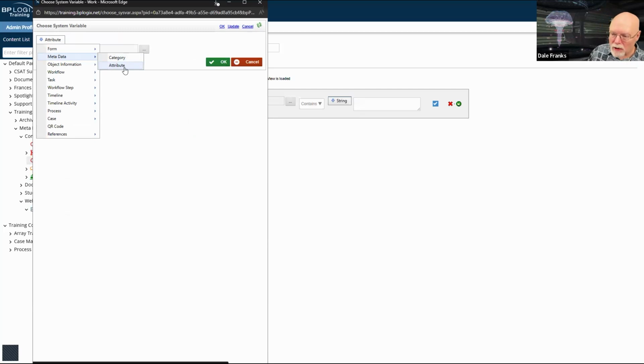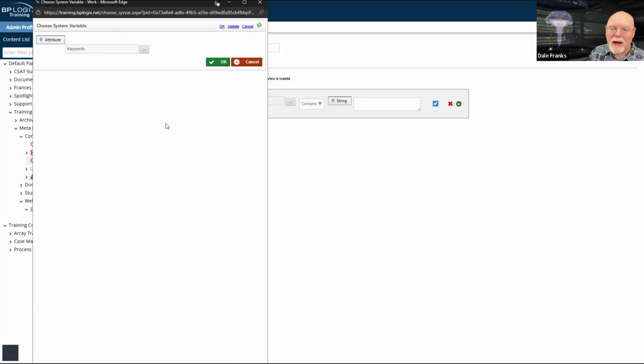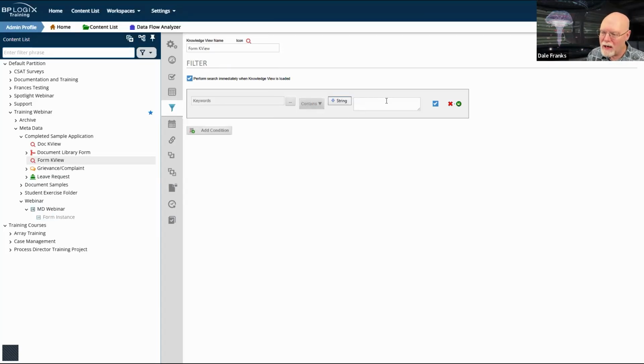Now, in this particular case, all of my documents have a keywords attribute. So I am looking for the attribute where attribute keywords contains some sort of string. I've left the string blank and I've used contains so that when the knowledge view runs, it returns everything. And then I've clicked the prompt user when run checkbox.